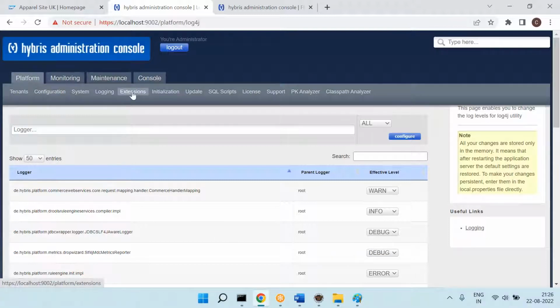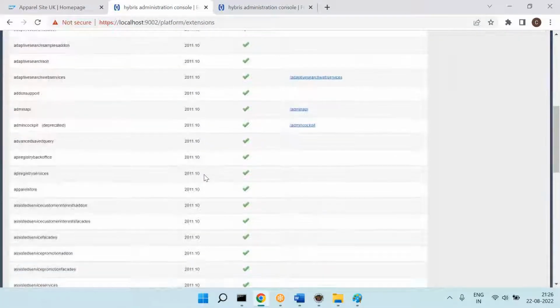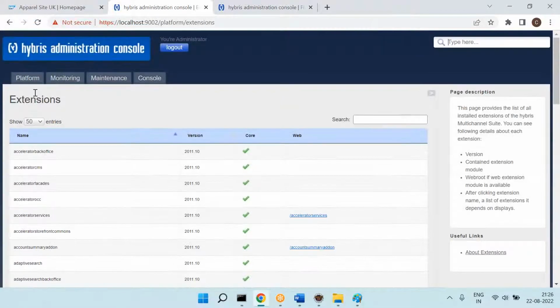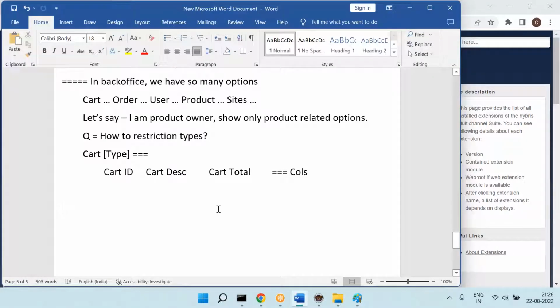Okay, so the next one is extensions. I already told you, by clicking on this extension, you will come to know exactly what the commerce version is. All this information you can find here. Initialization and update I will cover tomorrow. Then license information. Okay, let's cover the licensing information.